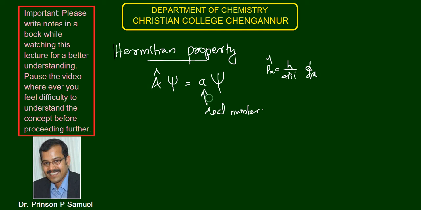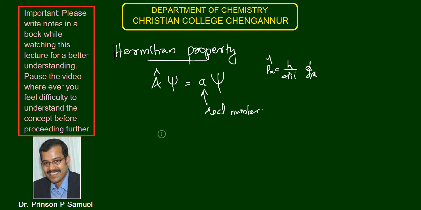So this is very important, that a should remain real in this eigenvalue equation, A cap psi is equal to a psi. So this actually puts some restriction on the properties of the operator. If you want to know what that restriction is, we have to do some mathematical steps here. Then you will see what restriction we have to impose on the operator in order to keep this small a as a real quantity. So we will check that.